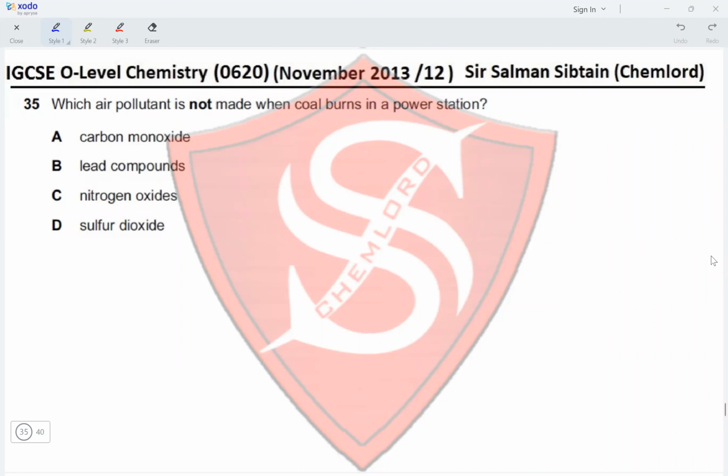Question 35. Which air pollutant is not made when coal burns in a power station? Carbon monoxide due to incomplete combustion of coal. This would be made. Lead compounds would not be made by burning coal in a power station. Nitrogen oxides, yes, at the high temperature that is produced, nitrogen and oxygen would react together from air to form oxides of nitrogen. And sulfur dioxide, sulfur is a contaminant in coal. So when coal burns, sulfur also burns, reacting with oxygen from air, producing sulfur dioxide. So this makes option B the correct option for this question.